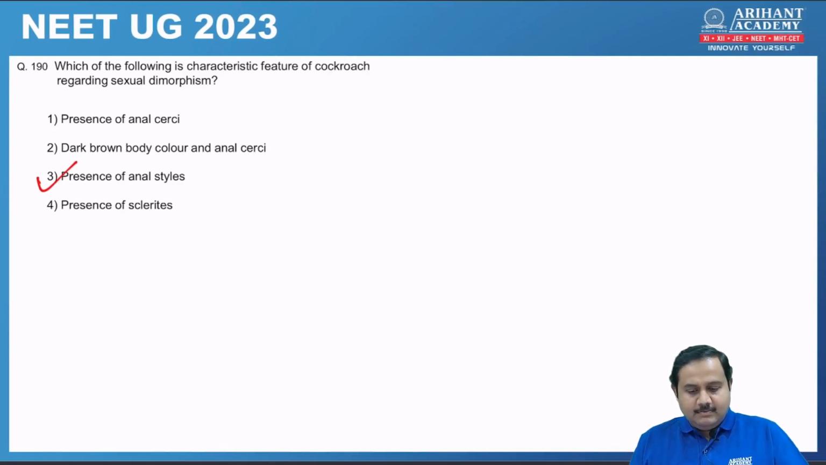190. Which of the following is characteristic feature of cockroach regarding sexual dimorphism? In cockroach, male and female sexes are separate. And how do we differentiate them? That is on the basis of presence of anal style. So option 3. Anal styles are found only in male and they are absent in female cockroach.